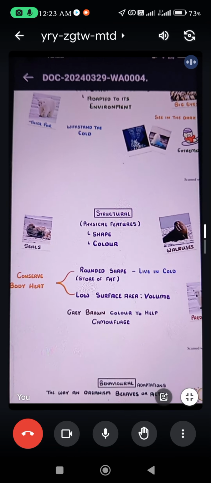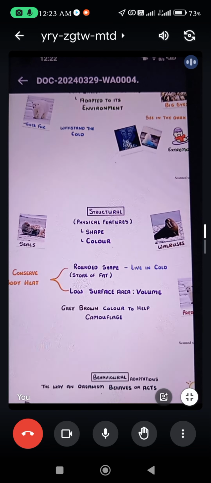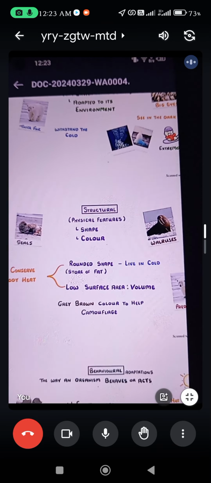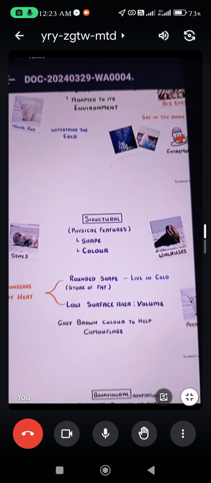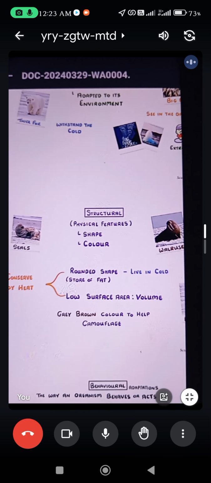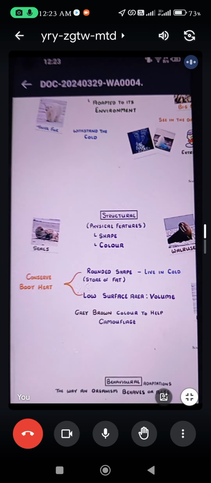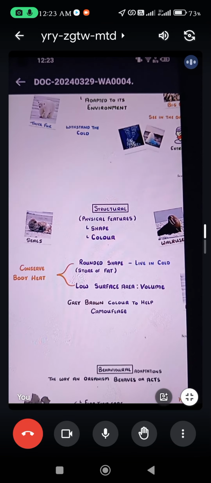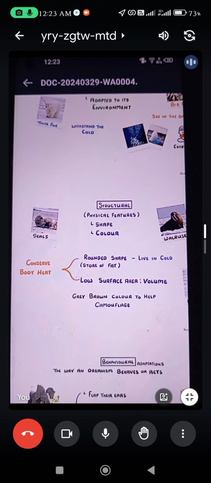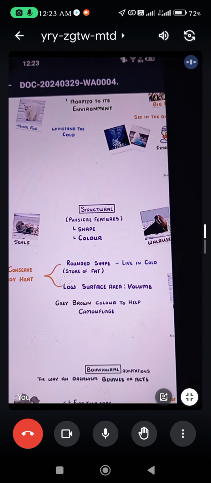This is the concept of shape: they have it for survival, for storing food. And why do they have color? To protect themselves from predators. The rounded shape helps them conserve body heat because they live in a very cold area. If there is an excessive amount of cold, the heat in the body keeps a normal temperature. That's why they have a gray-brown color to help camouflage.